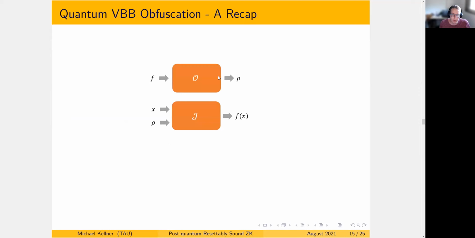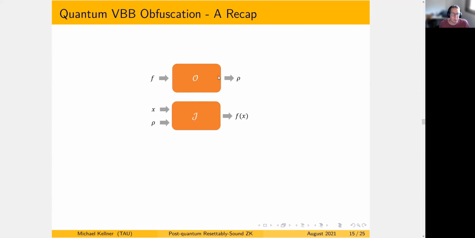And I'll do a small recap on what virtual black box obfuscation is in the quantum case. So we have the following syntax. We have an operation O that inputs a functionality F and outputs a quantum state, the obfuscated state. And we have an operation that, given an input X and the obfuscated state, outputs the value of F on X. This is the functionality. This succeeds with overwhelming probability.